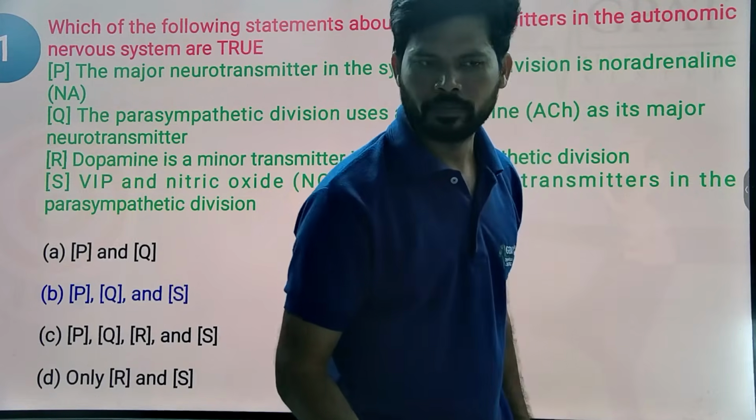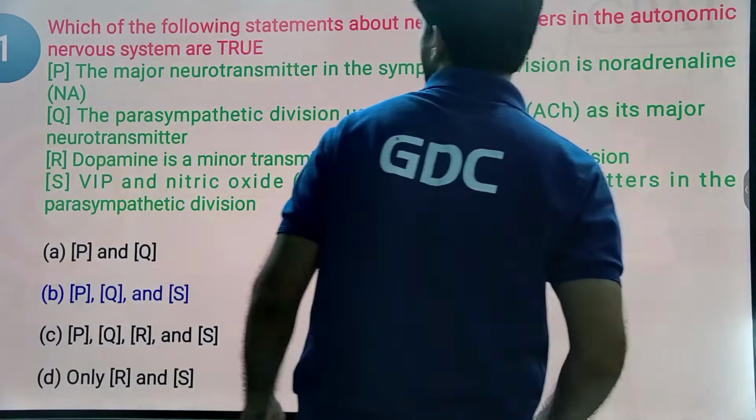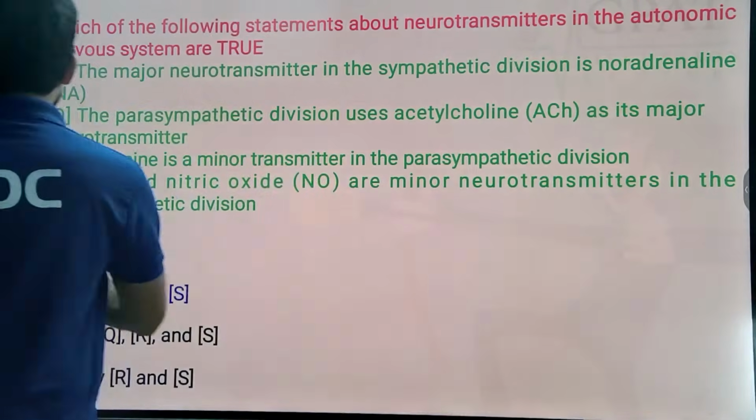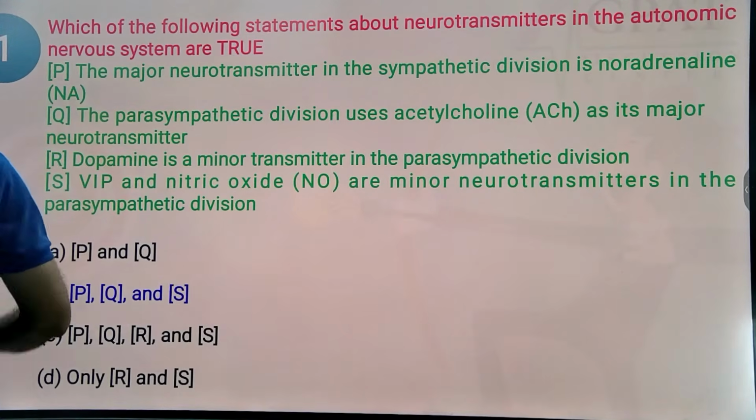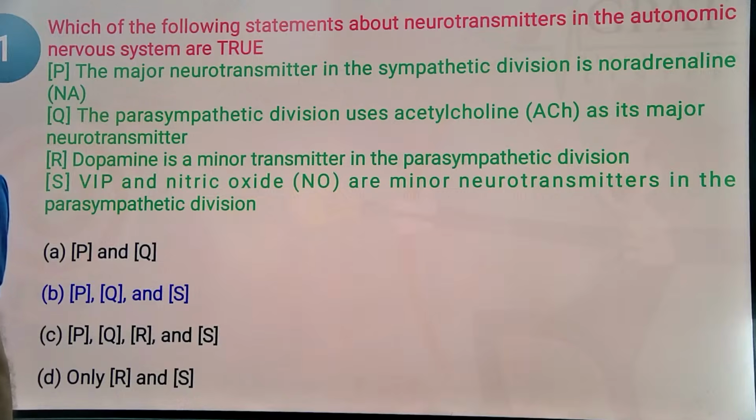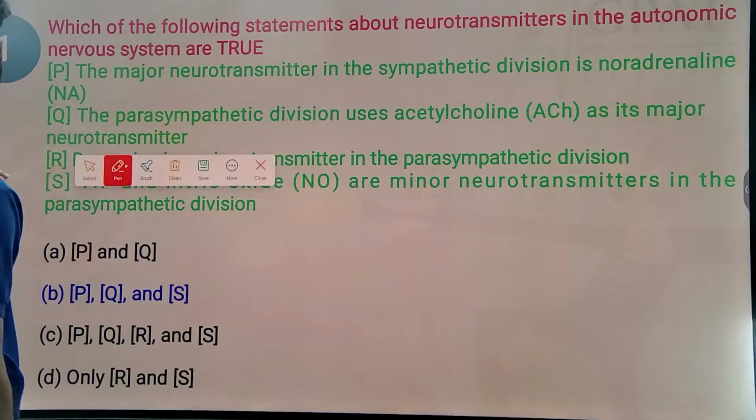Let's start our discussion with the first MCQ.